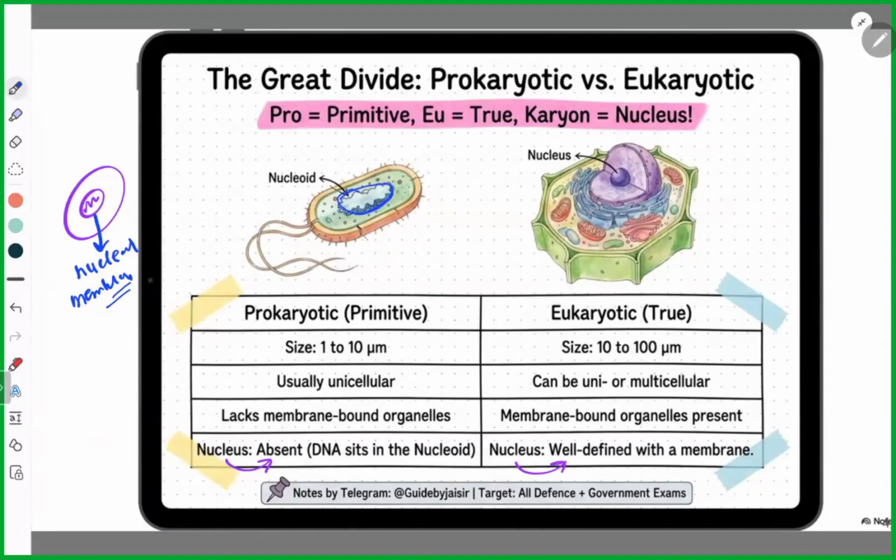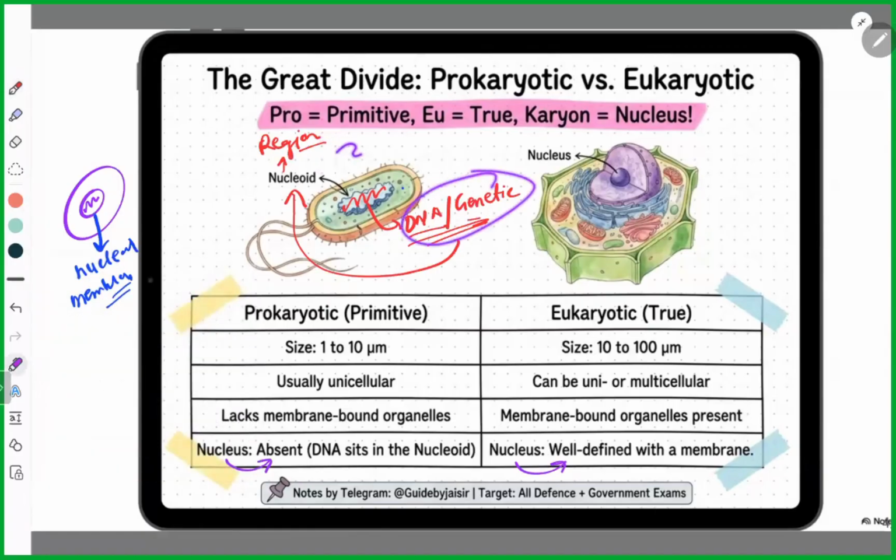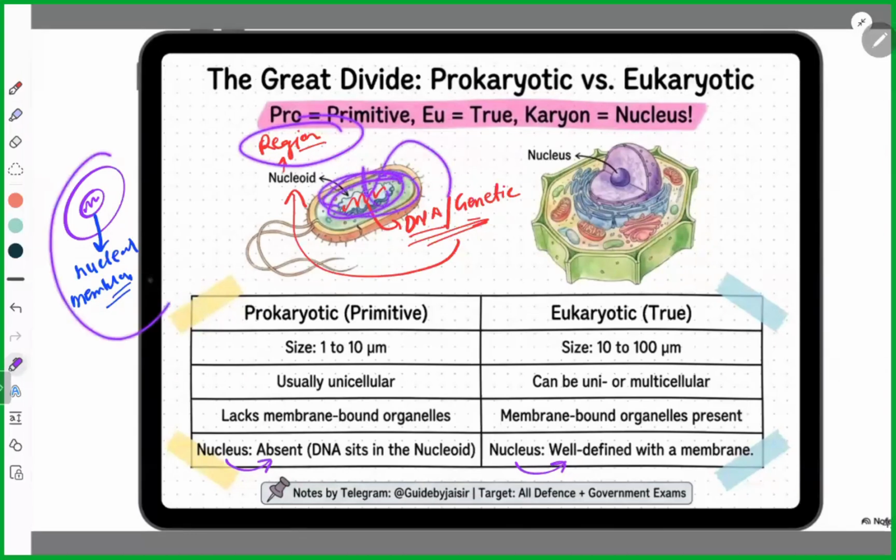The genetic material, the DNA, is just floating inside the prokaryotic cell. That region in which DNA or genetic material is present is called the nucleoid. So the nucleoid is just a region where the genetic material is present. But if this region is covered by a membrane, then that region containing DNA is called a nucleus.